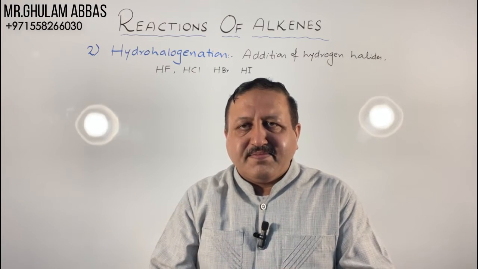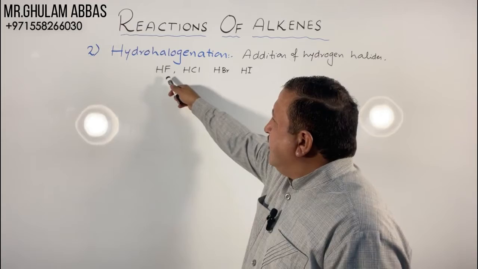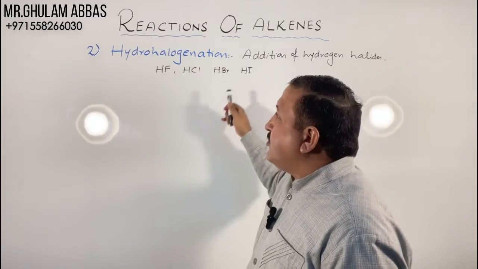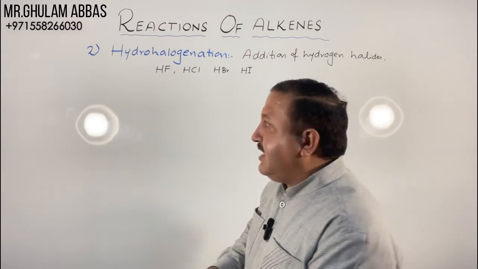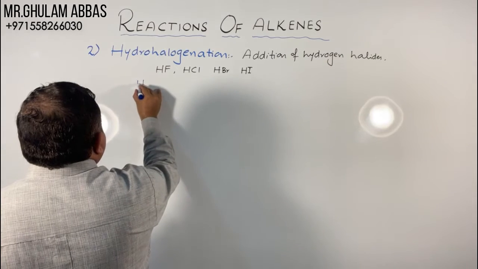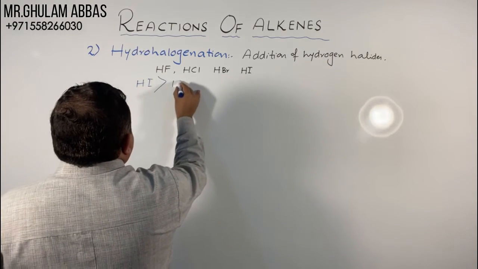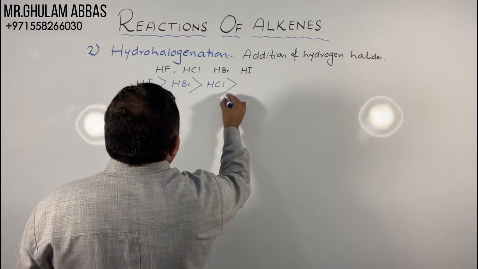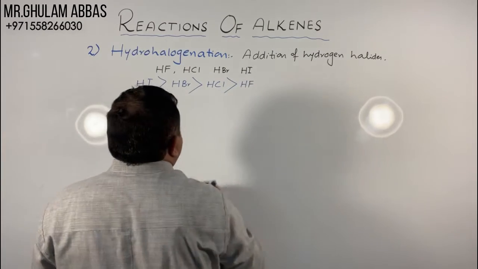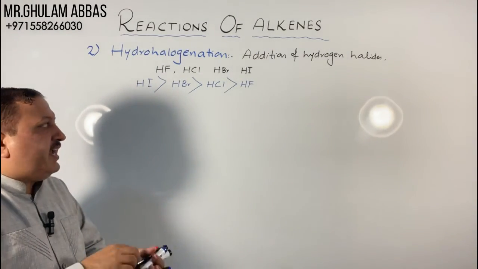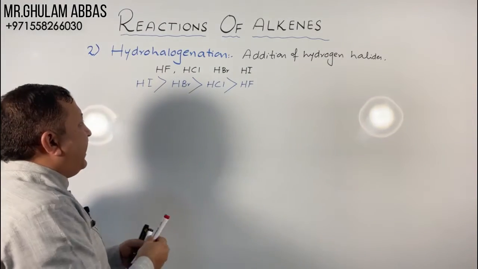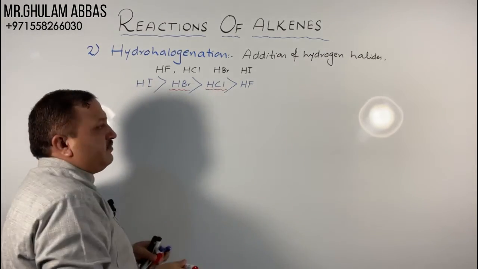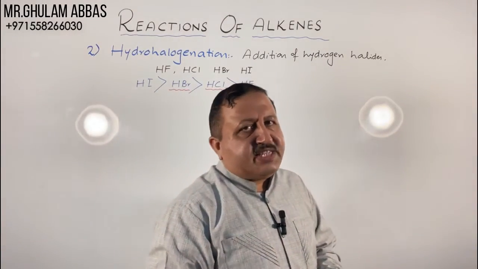reactivity will be less. So we can say that this bond is a very strong bond and this bond will be a very weak bond. So the order of reactivity of hydrogen halides is: HI is more reactive than HBr. It is more reactive than HCl. It is more reactive than HF. So we will only add the 2 hydrogen halides which are moderately reactive, HBr and HCl. I will not use HF or HI.